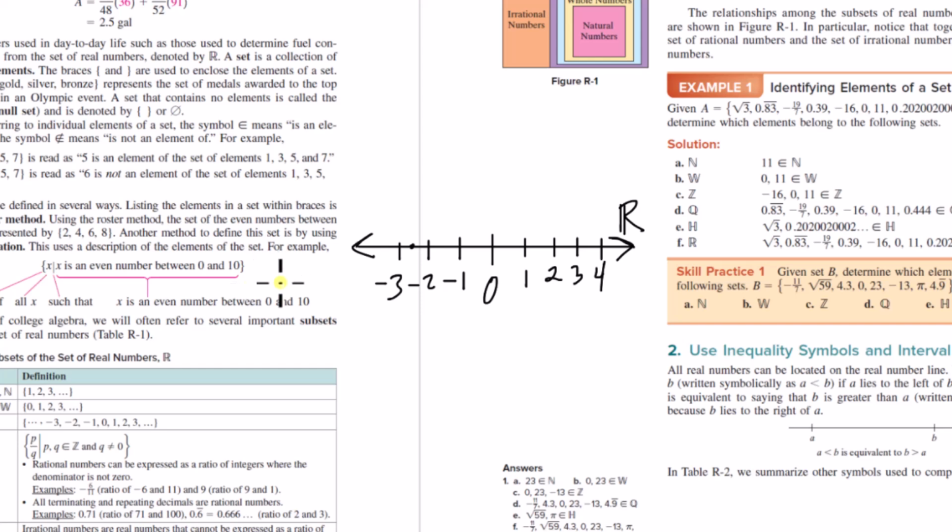Okay. Now, what we're going to learn in chapter 1 is that we're actually going to extend all of the different numbers that we can choose from past just this line here. So I'm going to erase this R here because now we're going to look at an extension of real numbers called complex numbers. But if you notice, I'm leaving this real number line here. So a part of this new set of numbers is going to include the numbers that we already have.